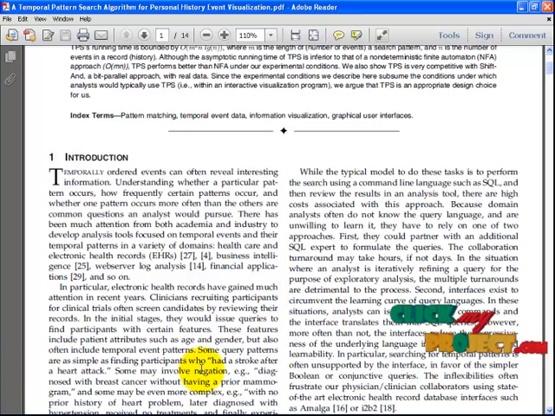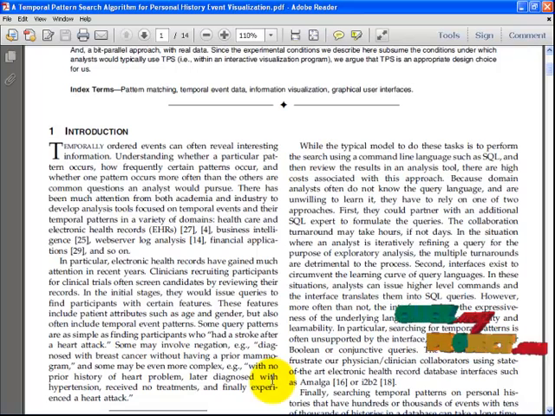The pattern may involve negations, for example diagnosed with breast cancer, and some may be even more complex: with no prior history of heart problems, later diagnosed with high blood pressure, received no treatment, and finally experienced a heart attack.